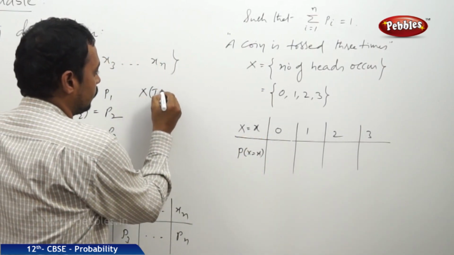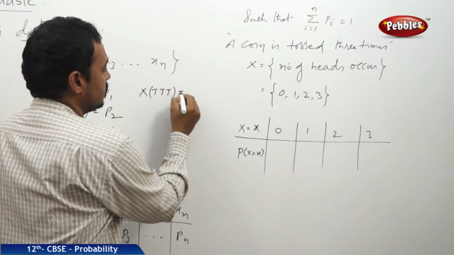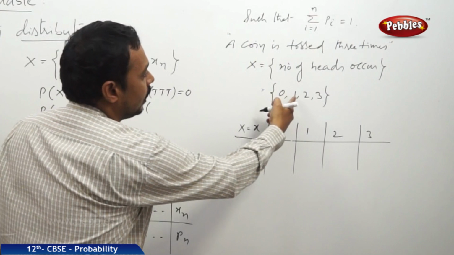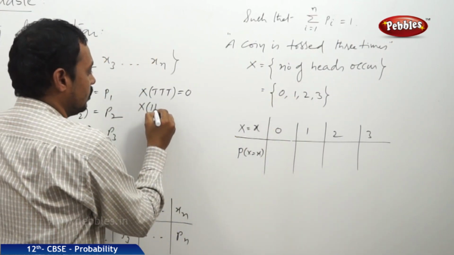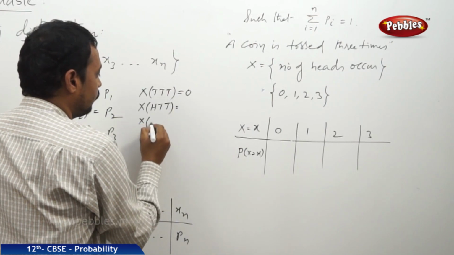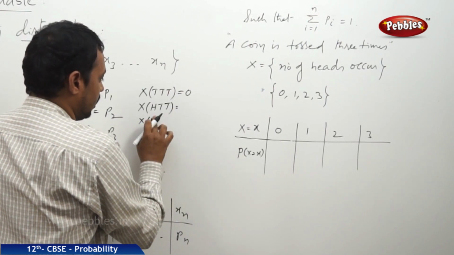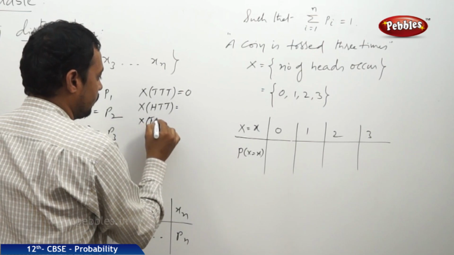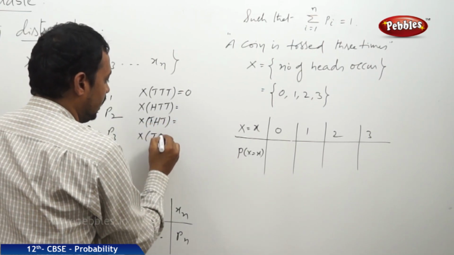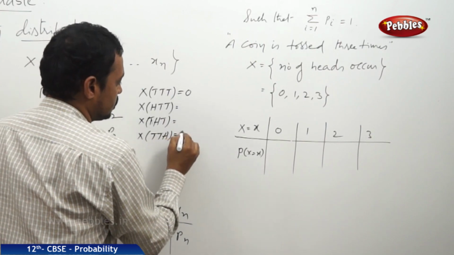And 1 head occurring means it is HTT, or THT, or TTH, which is equal to 1.